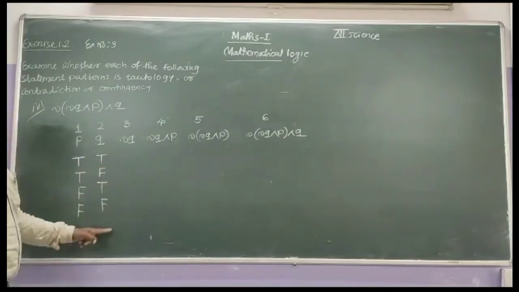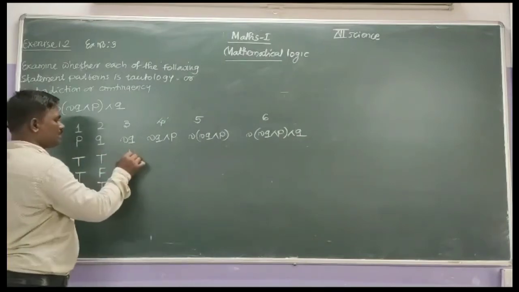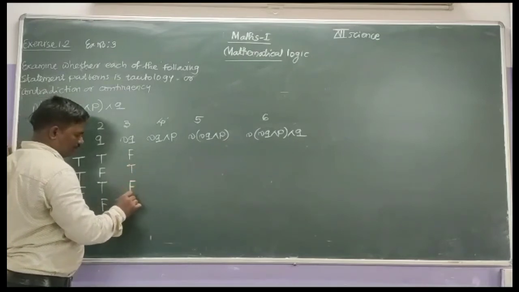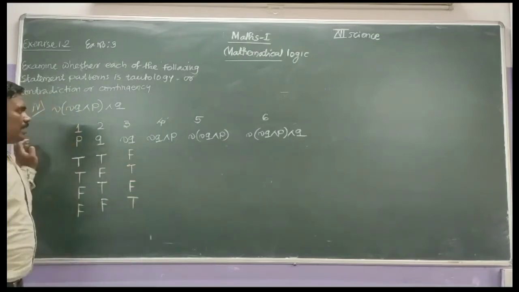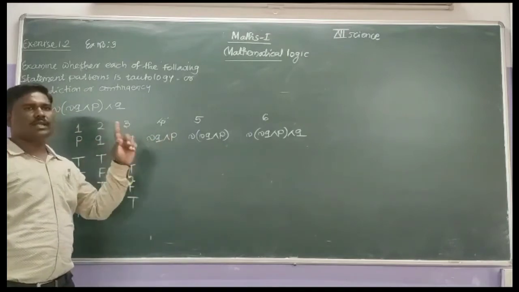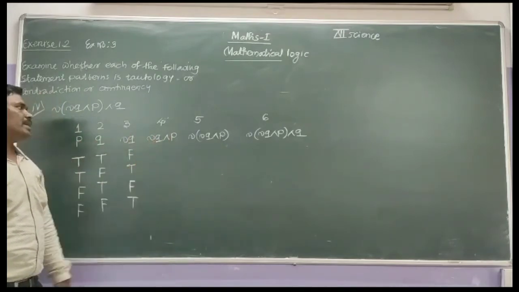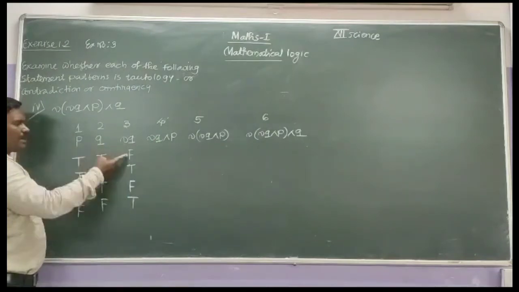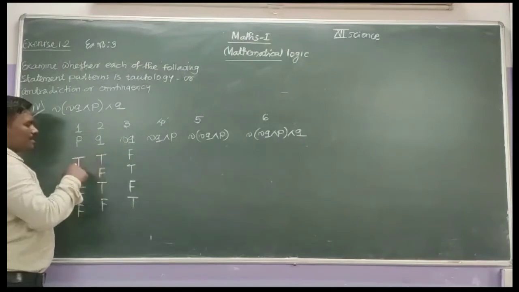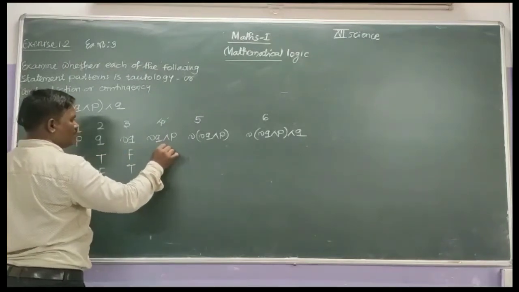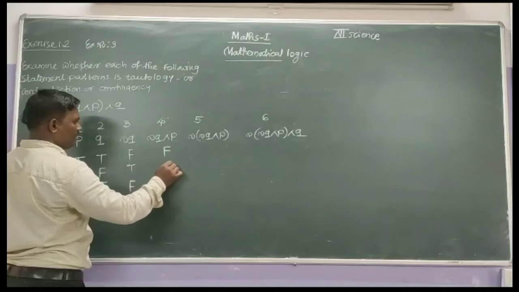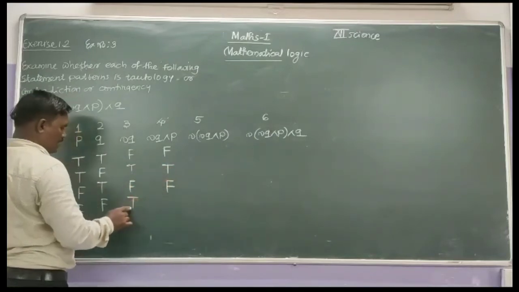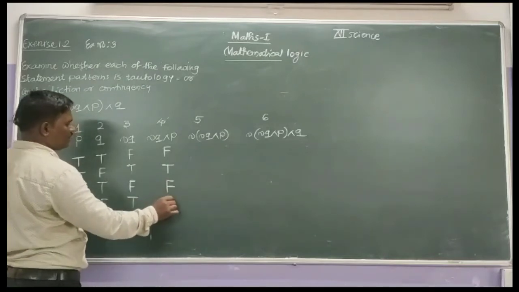Negation of Q: the negation of true is false, and the negation of false is true. Then in column number 4, negation Q conjunction P, take the conjunction of column number 3 and the first. We count from here. False conjunction true is false. True conjunction true is true. False conjunction false is false. And true conjunction false is false.